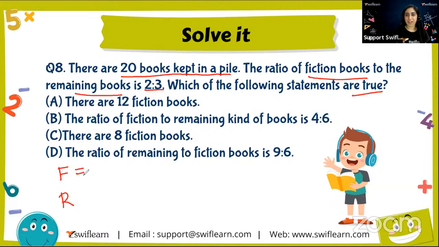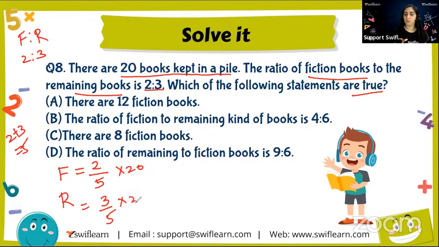So the ratio of fiction to remaining is 2:3. So fiction is 2 over 5. Why 5? 2 plus 3. It's 2/5 of 20. And the remaining is 3/5 of 20. Right? So that comes out to be 2 into 4, that is 8. And this comes out to be 3 into 4, that is 12. So I know the fiction books are 8 and the remaining books are 12.